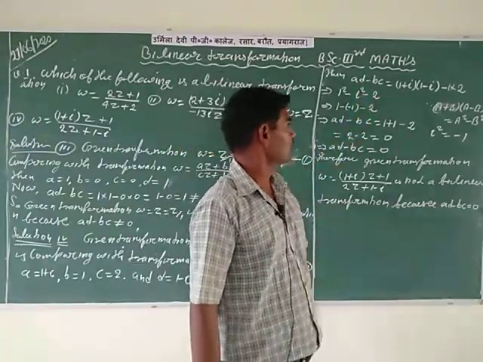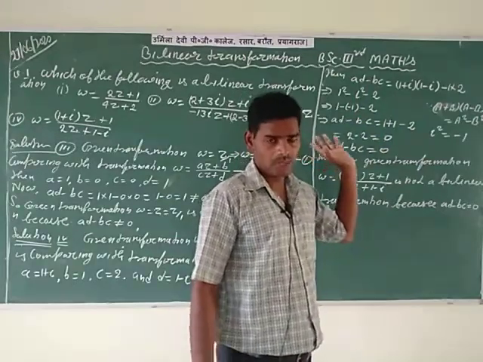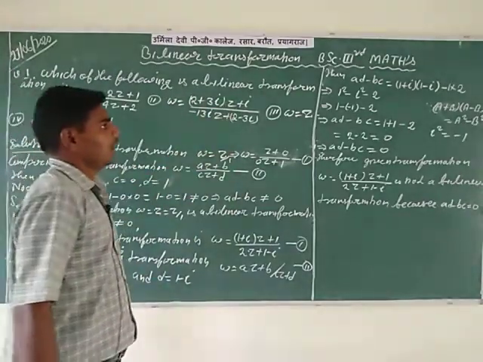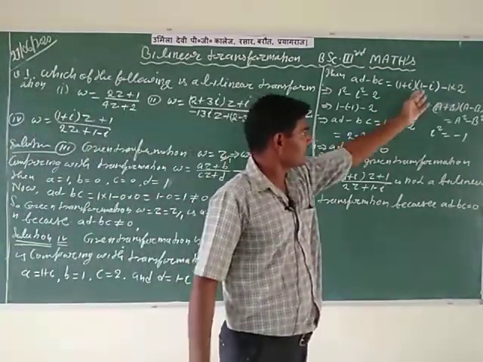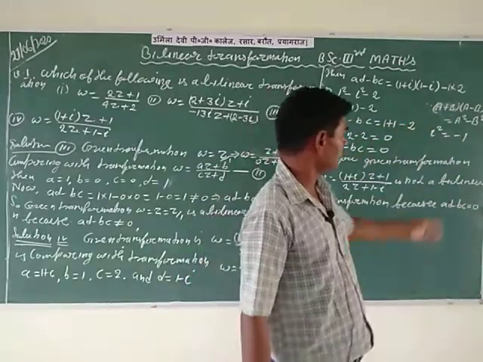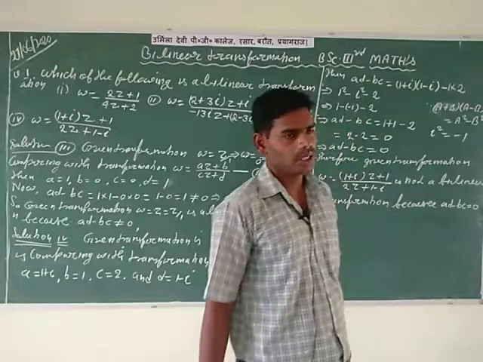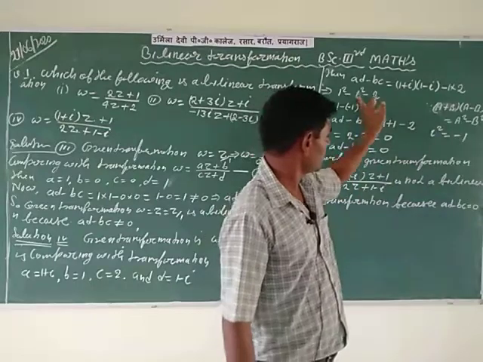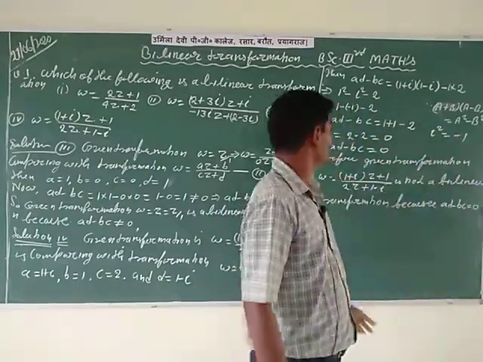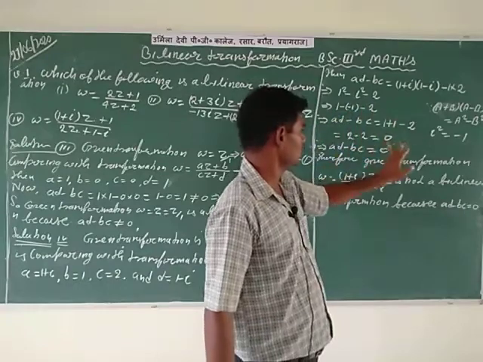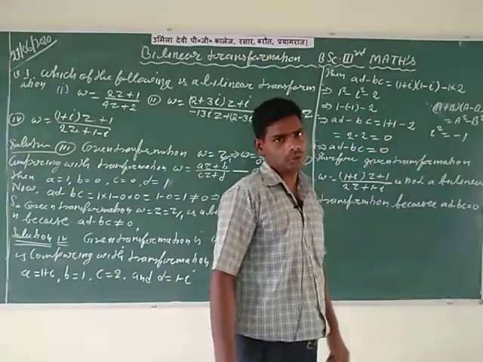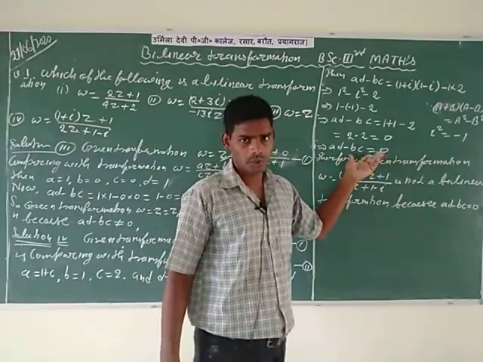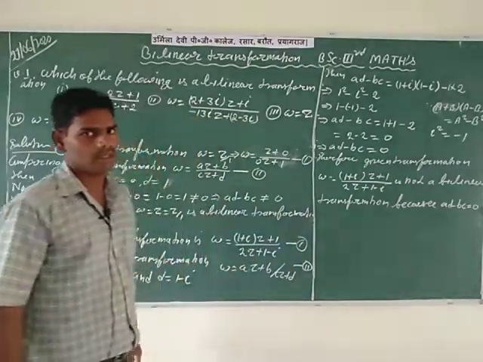For the value of AD minus BC, putting in all the values of small a, b, c, d, and here with 1 plus i and 1 minus i, you can apply the formula (a plus b)(a minus b) is equal to a square minus b square. You know about this formula. So 1 minus i square minus 2, and also notice that i square is equal to minus 1. After simplification it is equal to 0, means 2 minus 2 is equal to 0, so the value of AD minus BC is equal to 0. So the given transformation is not a bilinear transformation.